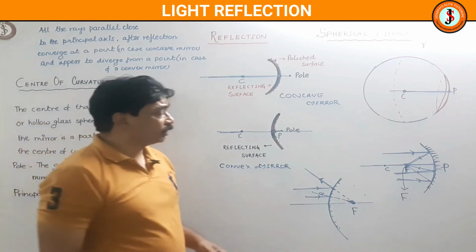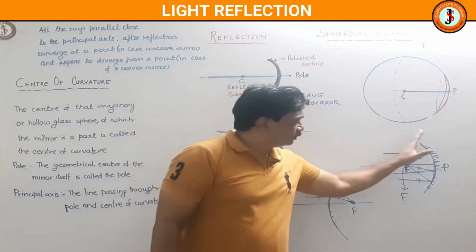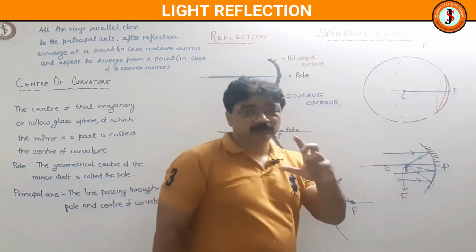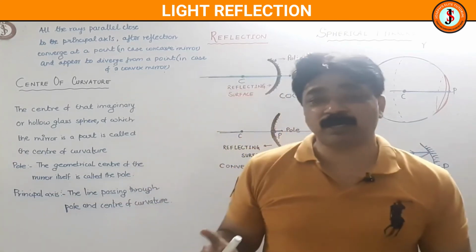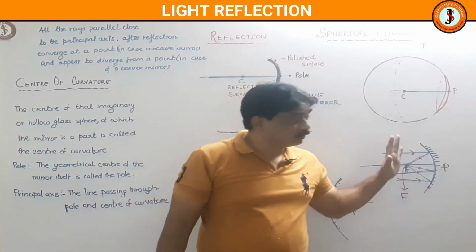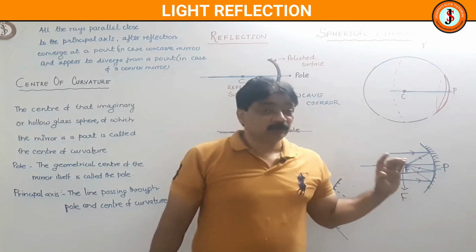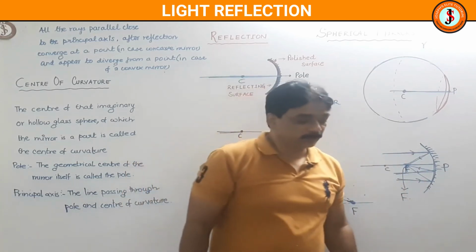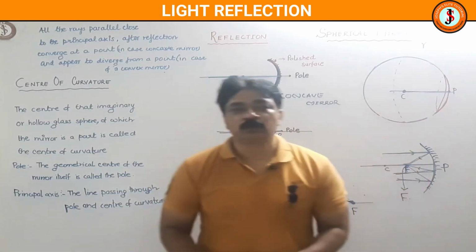And you know what happens actually. Now listen, both of you, an actual concave mirror or convex mirror will not actually focus all the time. There is a slight deviation in the behavior.